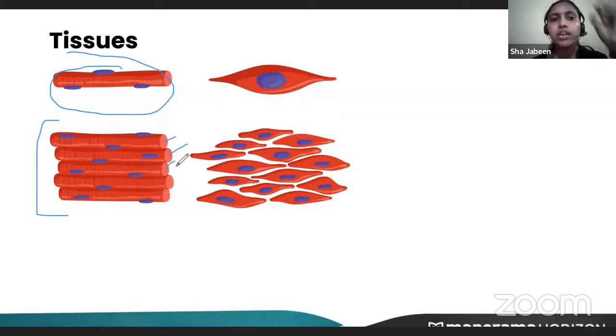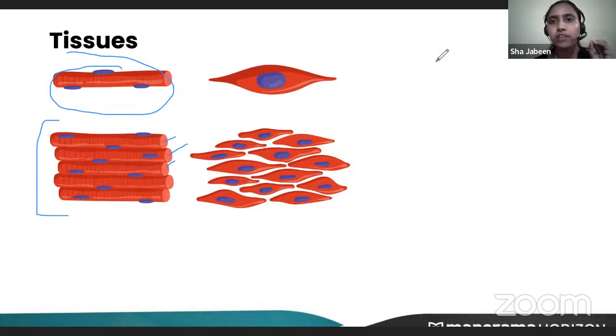So if we are talking about tissues, all the cells of the tissue will have the same origin, as well as a particular function. Yes, I can see many answers pitching in. It's really good that the students are very interactive.